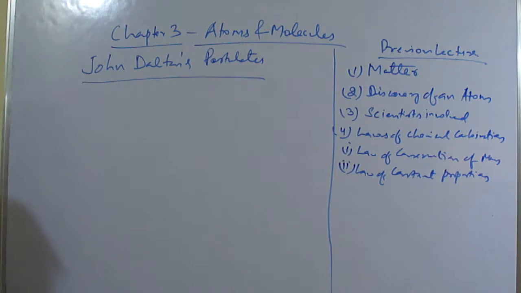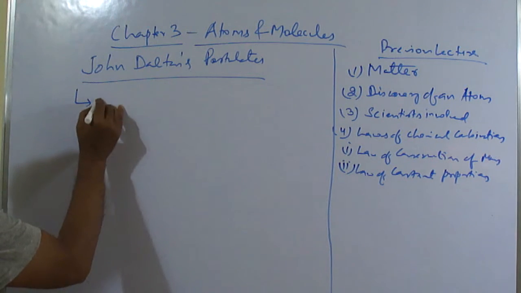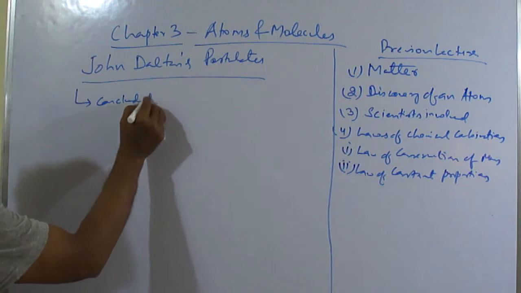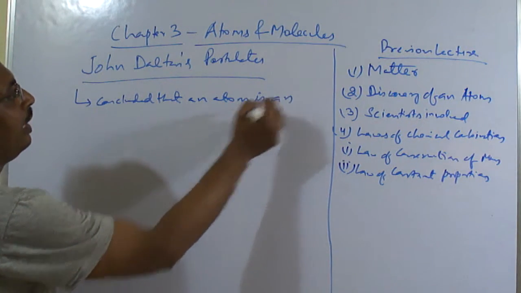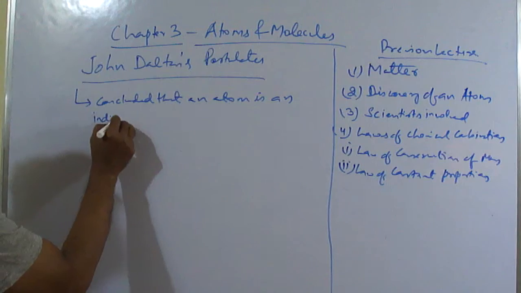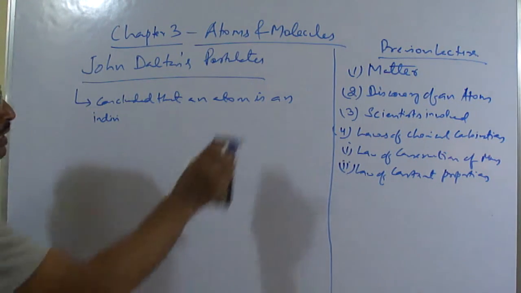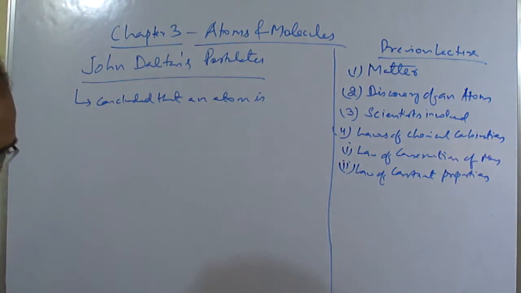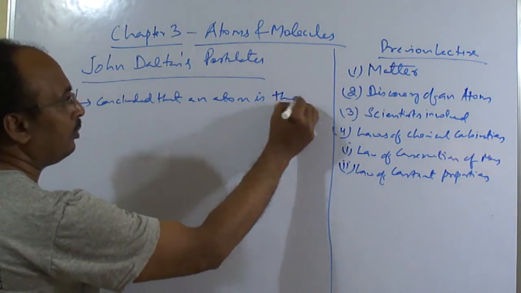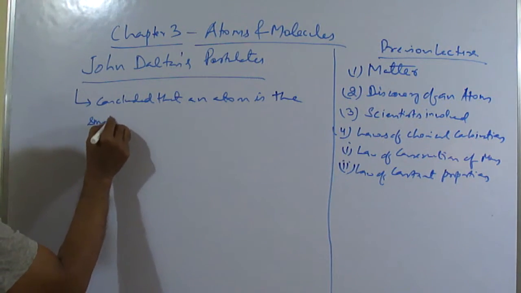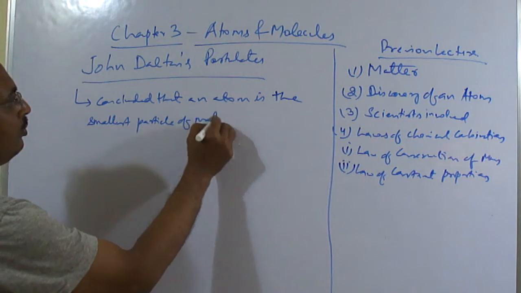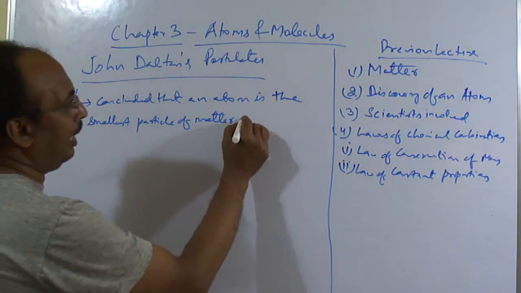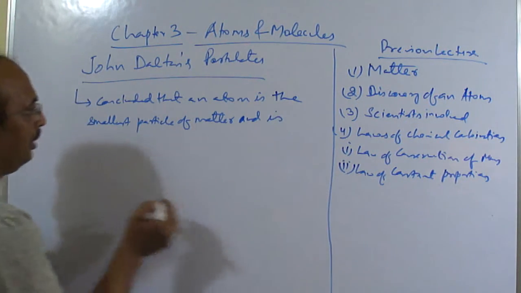Later on, John Dalton came to the conclusion that an atom is the smallest particle of matter and is indivisible.